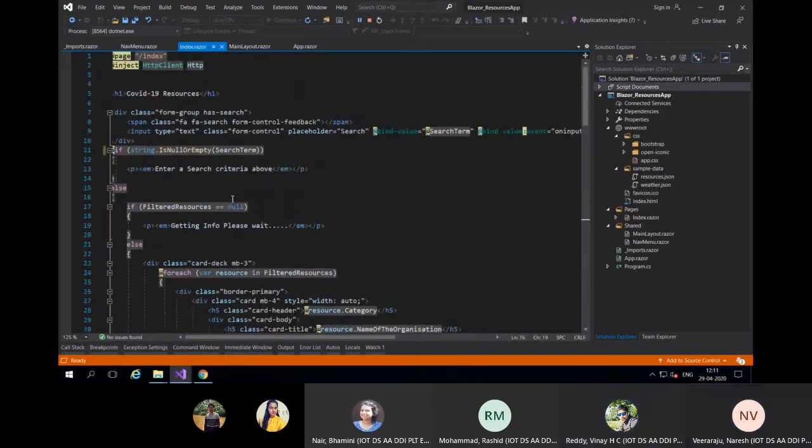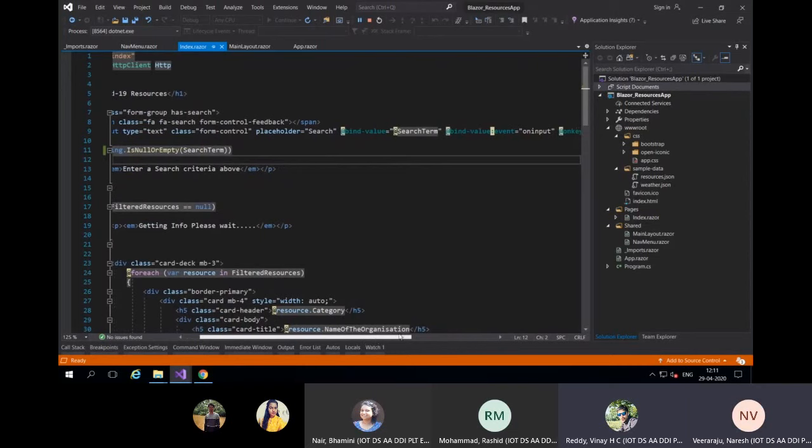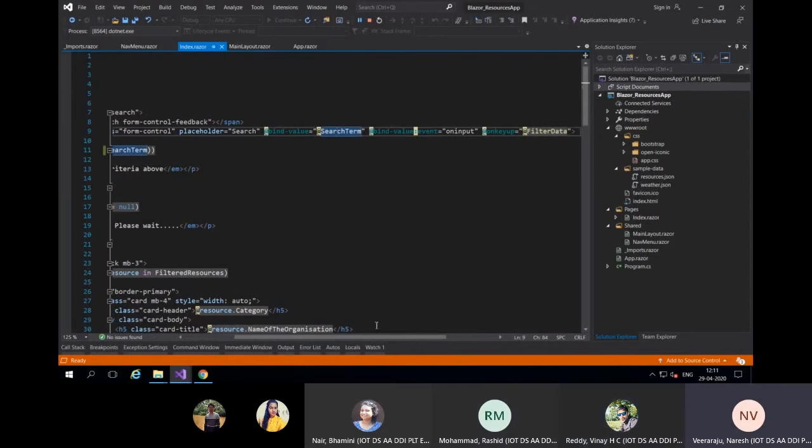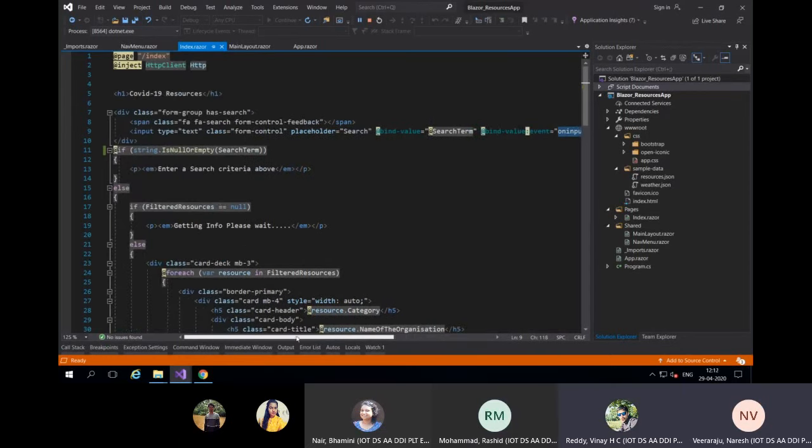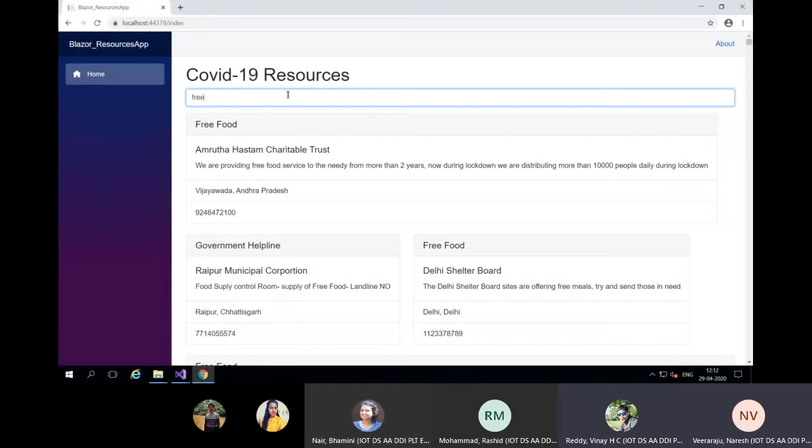So here we have some bind attributes. Okay, so bind this specific property value to this text box. And bind value should change on input. Otherwise, what will happen is, suppose user enters data, then clicks enter or tabs out, then it will bind.